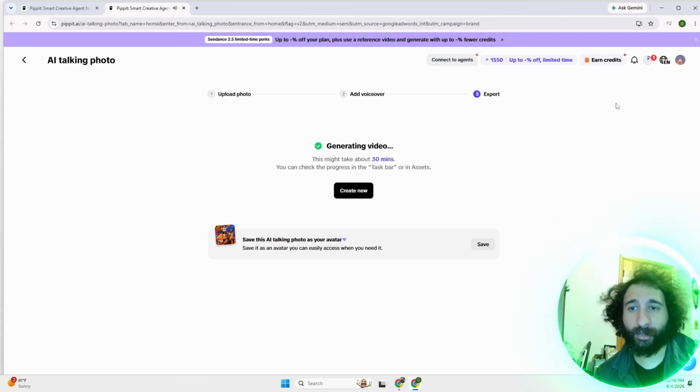So that is the basics of using Pippit. Now there's so much more to cover, but this should give you a quick introduction so you can make those cool Instagram shorts. You can make those TikToks. You can make whatever you want on social media.